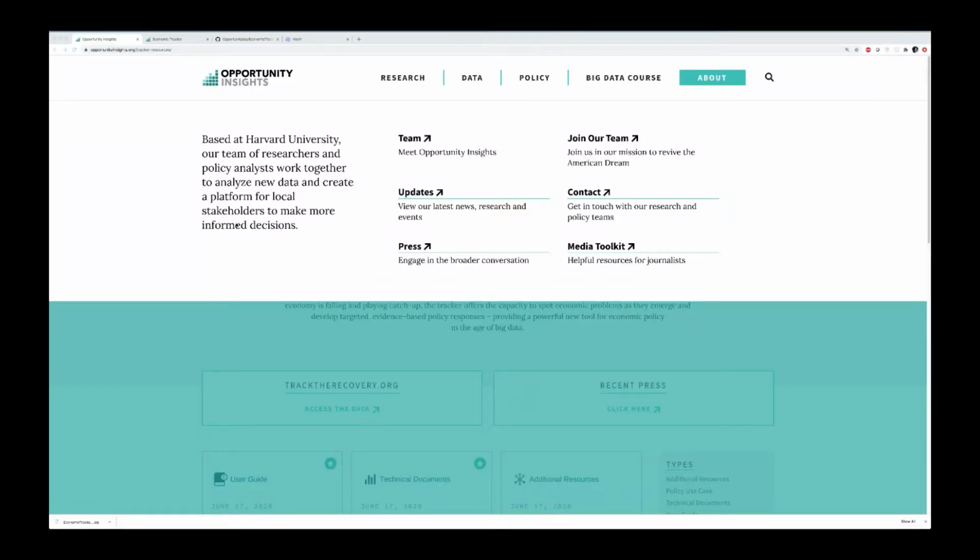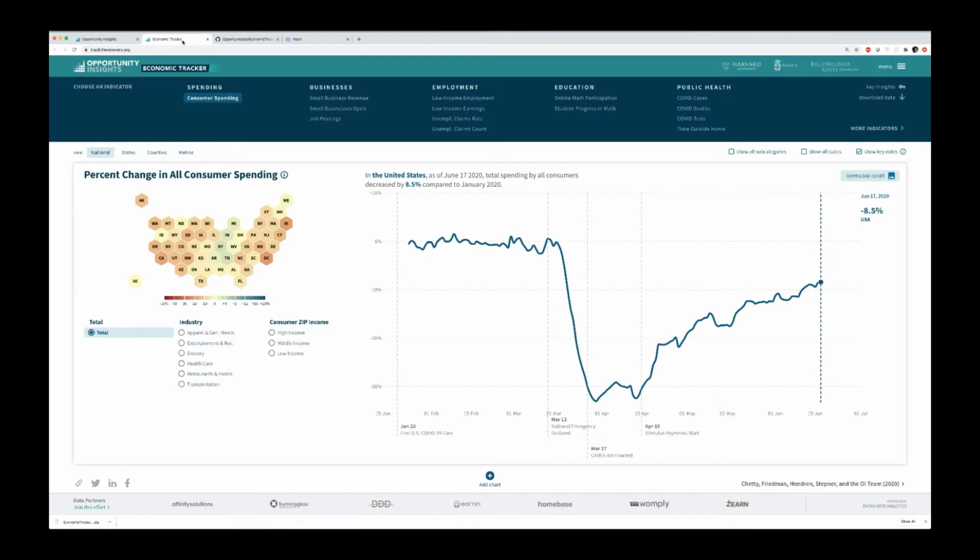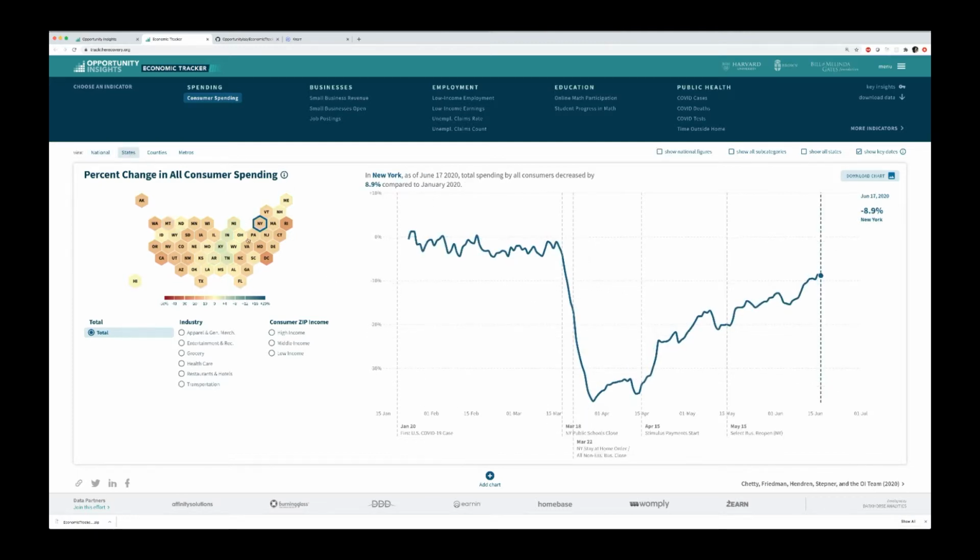The research and policy analysis group Opportunity Insights has recently released this economic tracker that allows you to track various indicators of the economy to get a sense of what's happening in relation to COVID, what states are recovering, and how they are recovering, and things like that. So they have these metrics that you can plot out at a national level and see the trends, or you can get down to a state level and look at individual states.